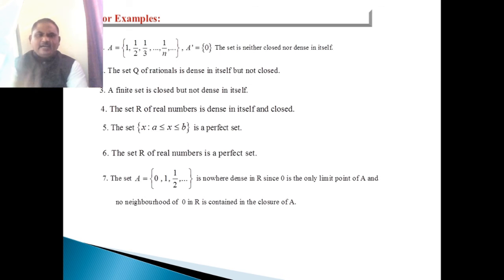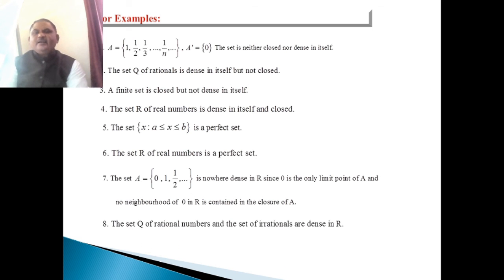It is nowhere dense in R, since 0 is the only limit point of the set, and no neighborhood of 0 in R is contained in the closure of A. The next example: the set Q of the rational numbers and the set of the irrational numbers are both dense in R. Rational and irrational numbers both are dense in the real number set, and the empty set is a perfect set.